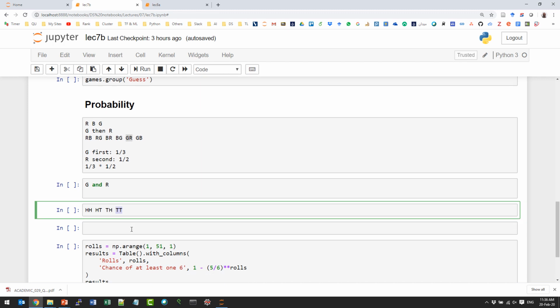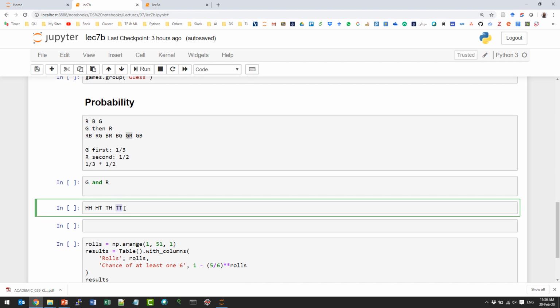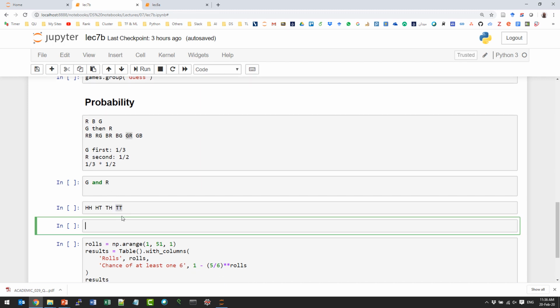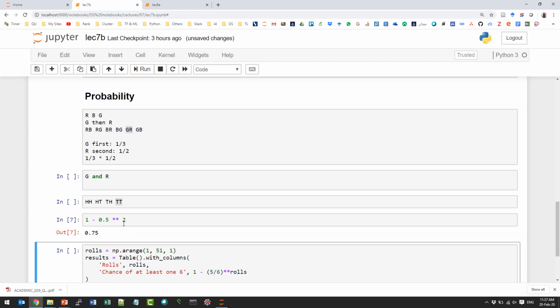Now, if I generalize this experiment, back to the head and tail experiment, if we do it with the complement, it will be 1 minus 0.5 to the power of, we have 2 coins, right? It will be to the power 2, which gives 0.75.